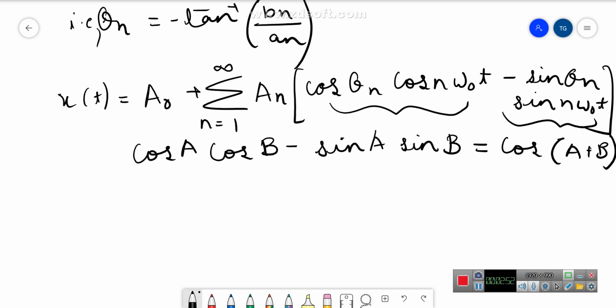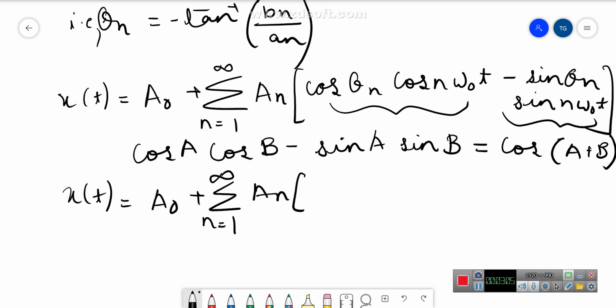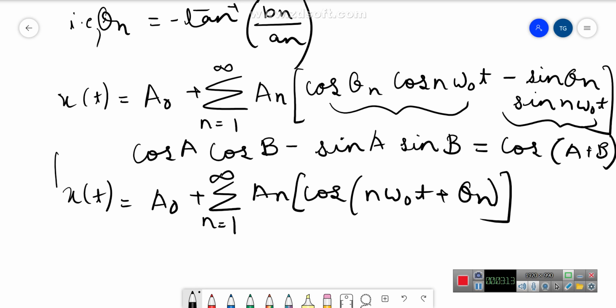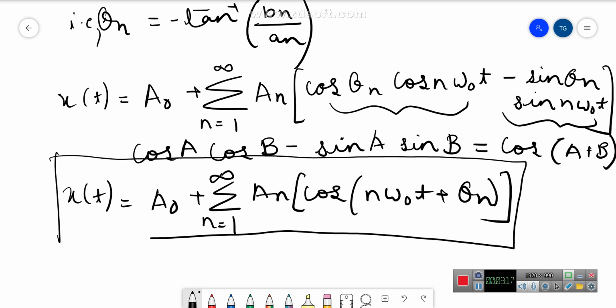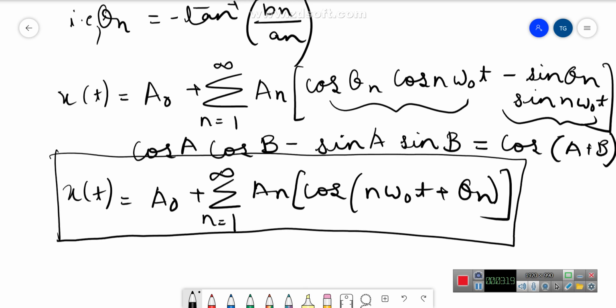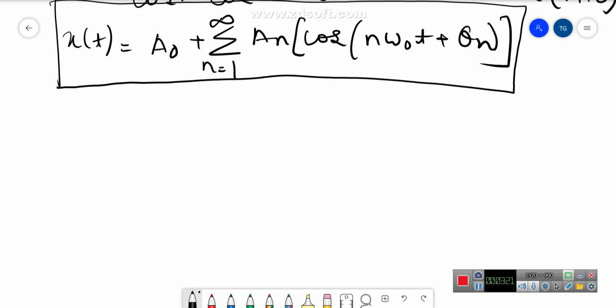So the same thing here we can write down as x of t is equal to A naught plus summation n equals 1 to infinity A n as it is, we have cos of n omega naught t plus theta n. So this is how my cosine representation of Fourier series looks like. So we have obtained this.